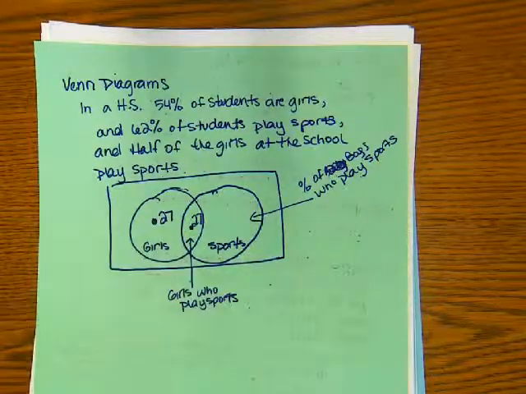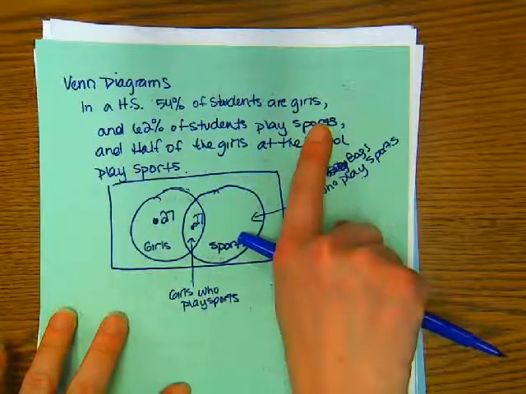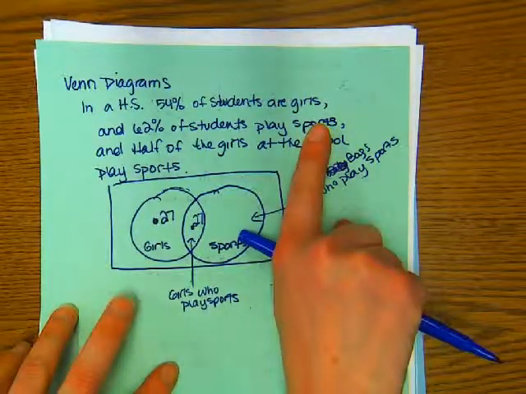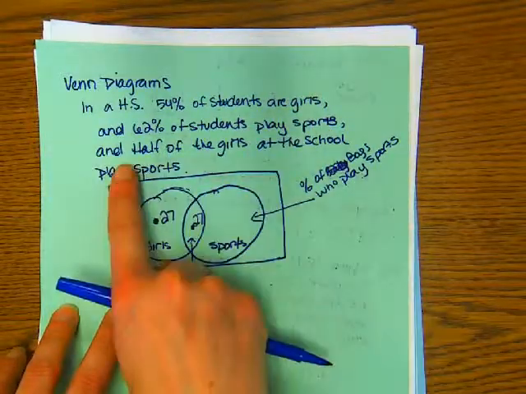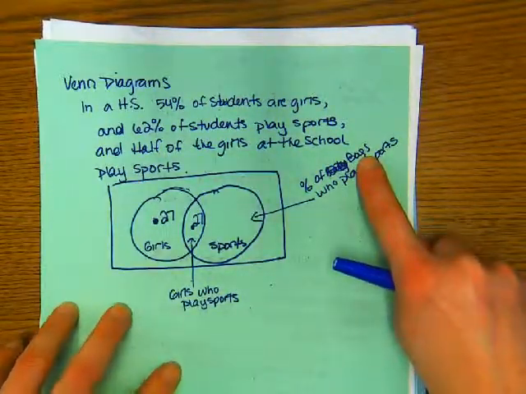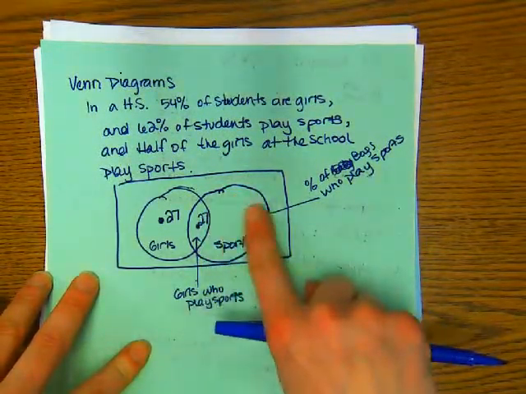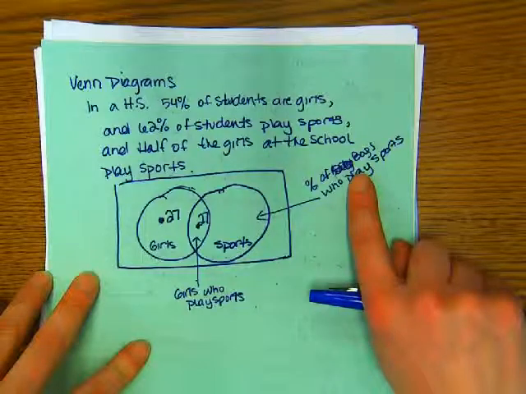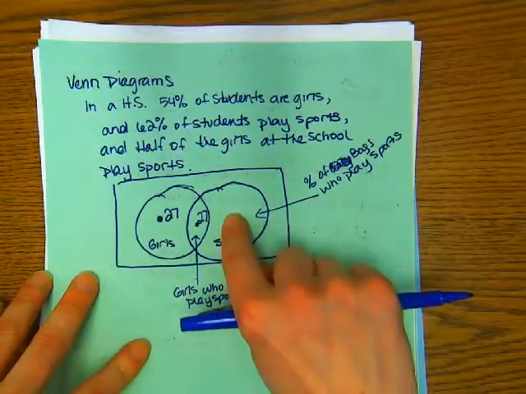Oh, no. My fault. I'm told 62% of students play sports. Yeah. That's what you were saying with the 35, right? Because this is the boys' total, but this circle does not account for the boys who don't play sports. So you're right, total it has to add up to be 46, but we don't know what this is.